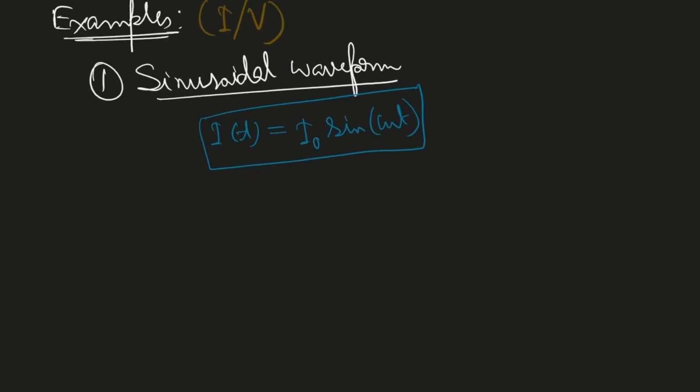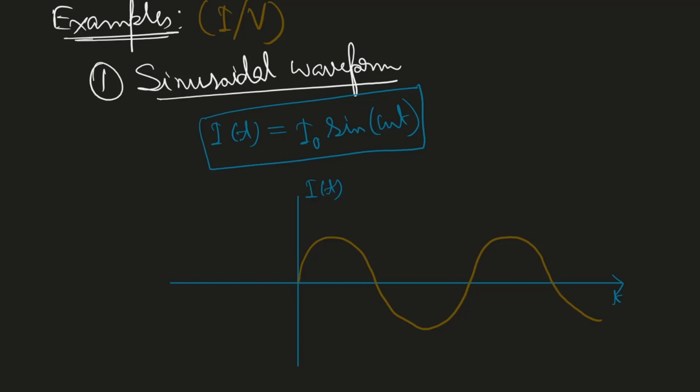The graph will be like this: this is the time axis, this is the current axis, and the graph is of sine omega t. You know the sine graph. The amplitude will be I naught, and on this side it will be negative I naught. This is the positive direction, this is the negative direction.